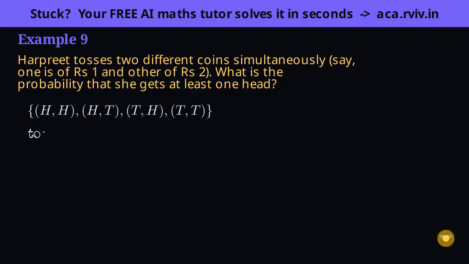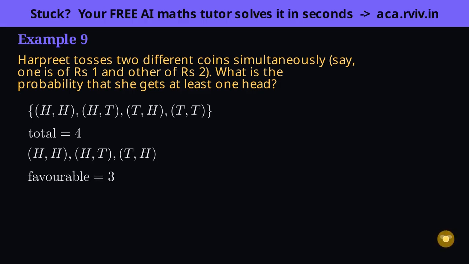Count what we listed, 4 outcomes, all equally likely. That's our total. Now read, at least one head, precisely. It means one head or more, so any pair that has a head in it counts. Only the tails pair fails. Every other pair is a keeper. That leaves 3 favorable pairs out of the 4. Favorable over total, 3 out of 4. So at least one head has probability 3/4.